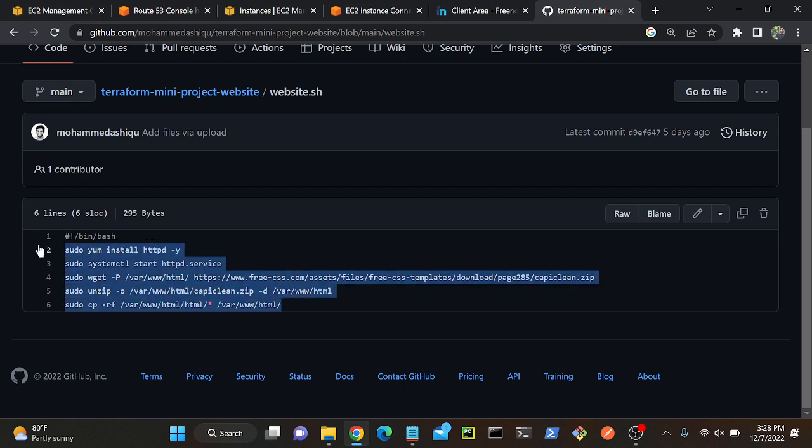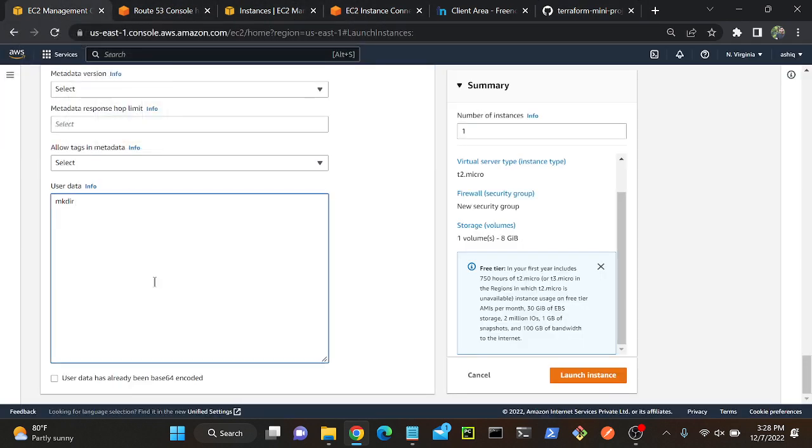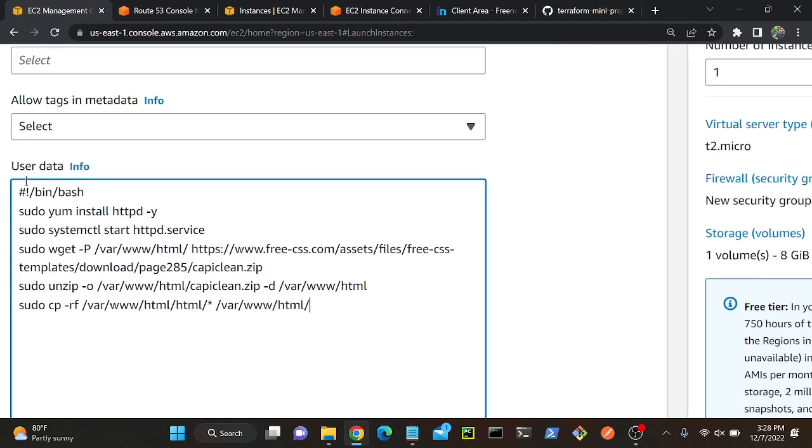Okay, so this command I'm going to execute over here. Please listen. When I'm creating my virtual machine, automatically one website will be created. Okay, I'll paste it over here. So the first command you can see over here, hash, then exclamation, then bin bash, because I'm executing a bash script. Next, I will install the httpd package. What is httpd? The Apache server, exactly. So second command, sudo systemctl start httpd. That is going to start my httpd service.